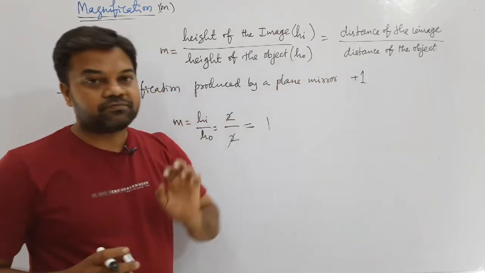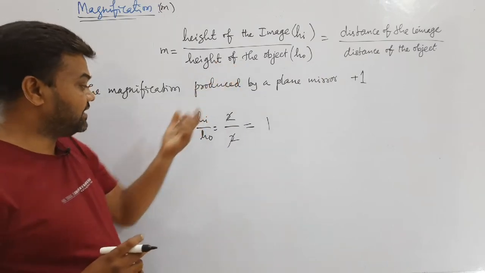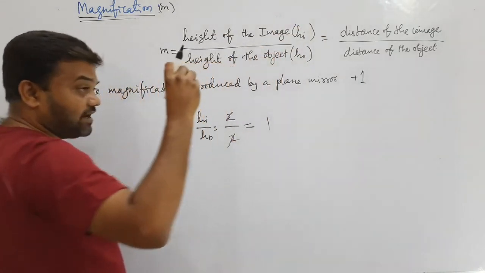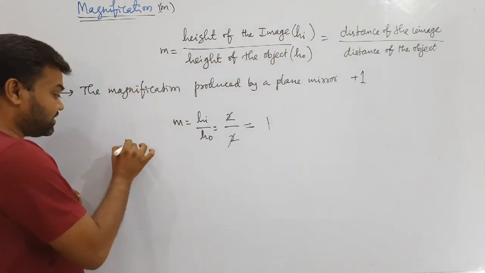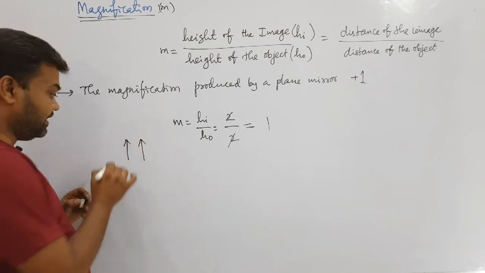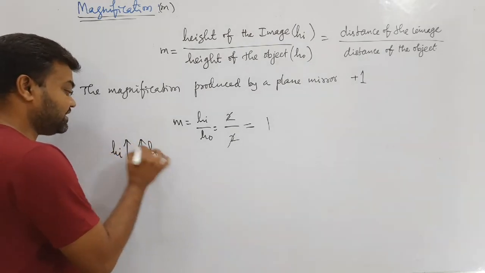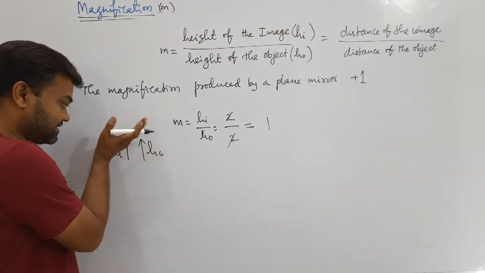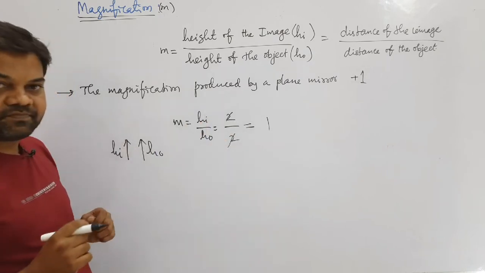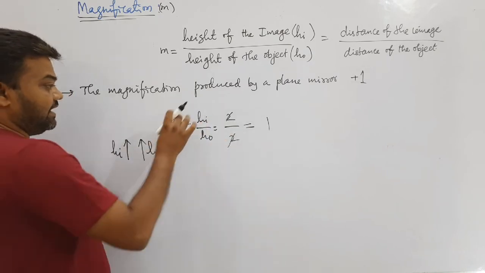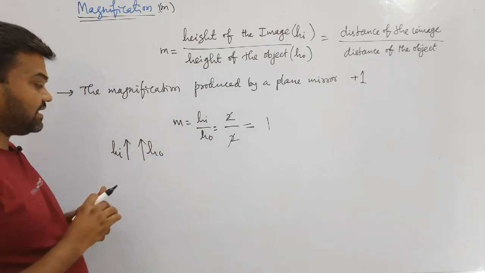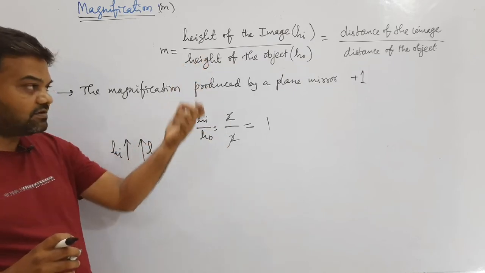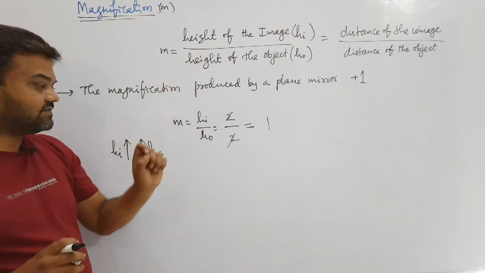When will it be positive? Already we have seen in sign conventions, if the arrows are in upward direction like this, if this one is the height of the image and this one is the height of the object, then both arrows are in upward direction and both are at the same height, then only it will be positive. But in most cases, the height of the image is always negative. In a concave mirror, if you consider 6 cases, in 5 cases the height of the image is negative.